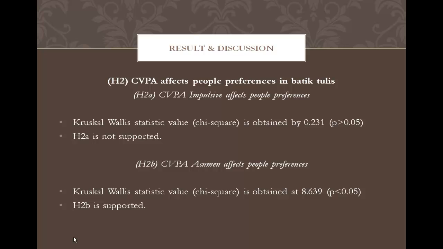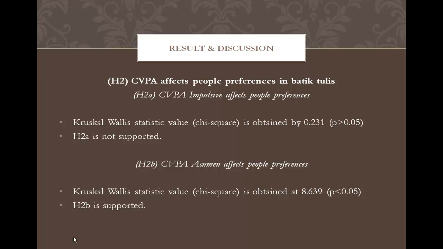The P is above 0.05, and after the CVPA impulsive was classified into three clusters, which consisted of cluster 1 with the lowest CVPA value, cluster 2 with the medium value, and cluster 3 with the highest, and tested toward preferences using Kruskal-Wallis, the Kruskal-Wallis statistic value, or chi-square, is obtained as 0.2331, above 0.05, which means that each of the three groups of CVPA impulsive does not give a different impact on preferences according to the value of R.